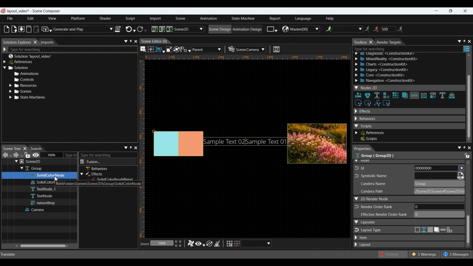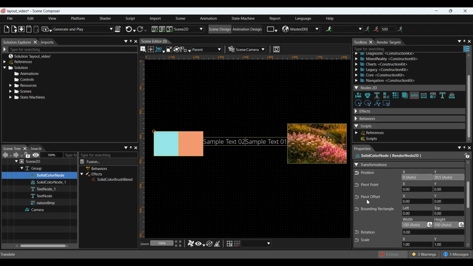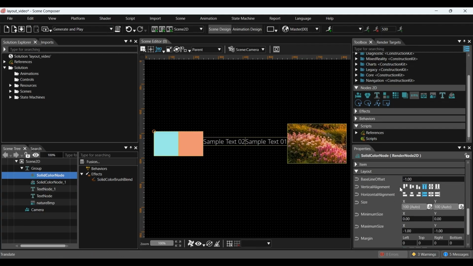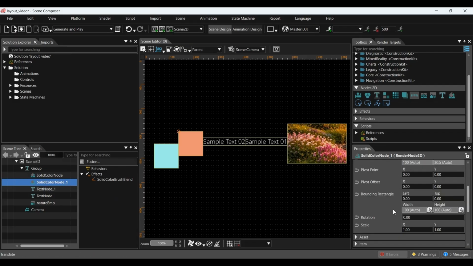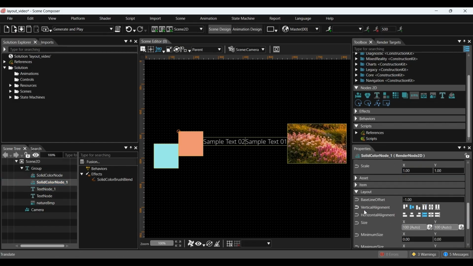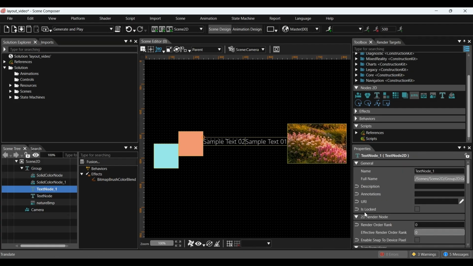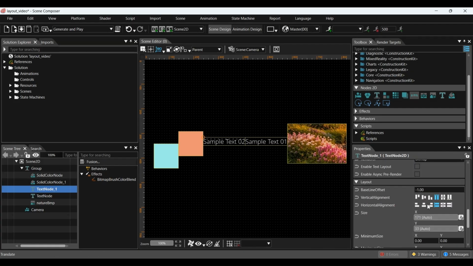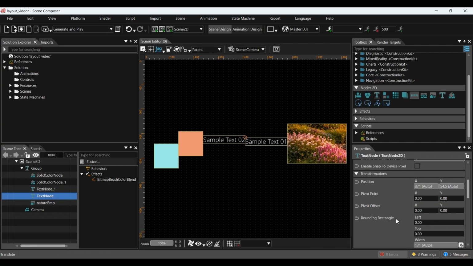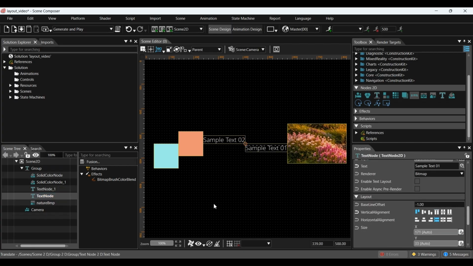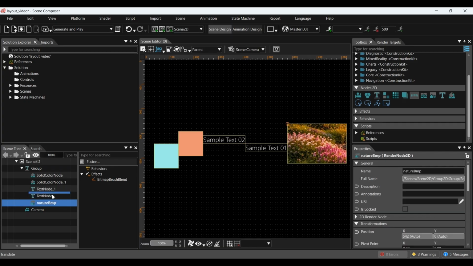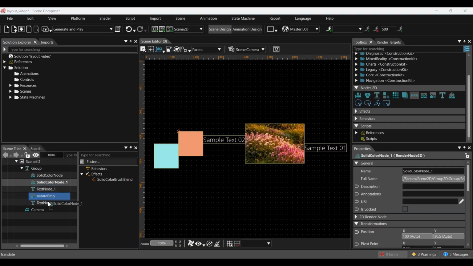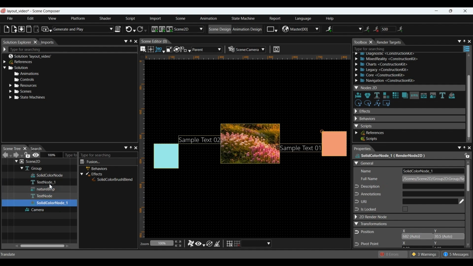We can also adjust the vertical alignment of the objects using the available property settings. The order in which the objects appear still depends on their arrangement inside the group node, so the layering follows the same sequence shown in the scene tree.